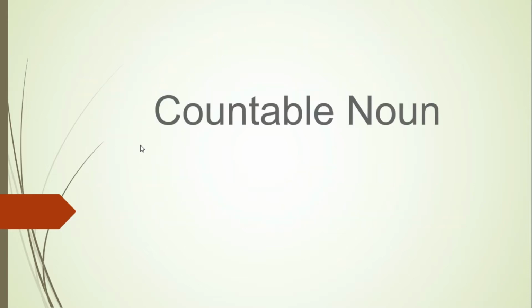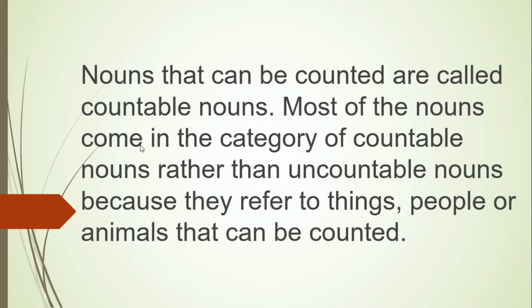Now, what is a countable noun? Nouns that can be counted are called countable nouns. Very simple. Most nouns come in the category of countable nouns rather than uncountable nouns because they refer to things, people, or animals that can be counted.